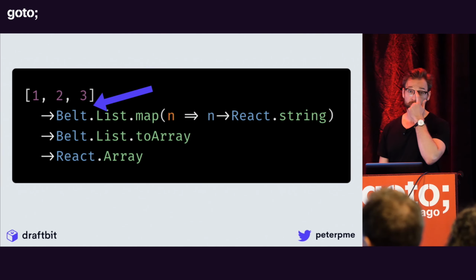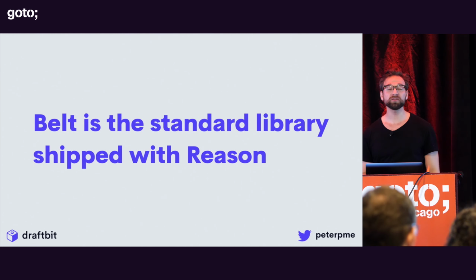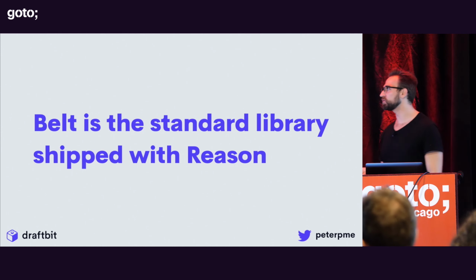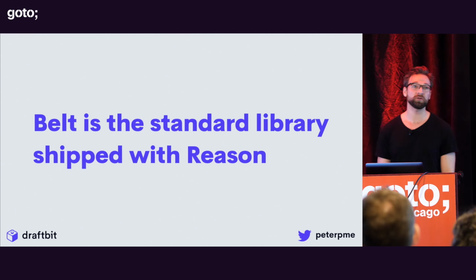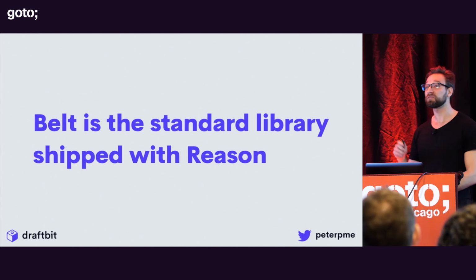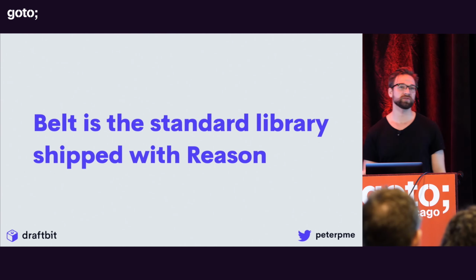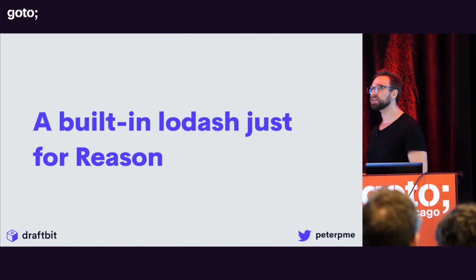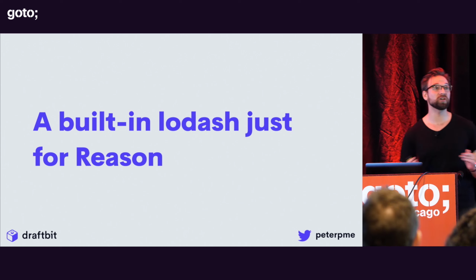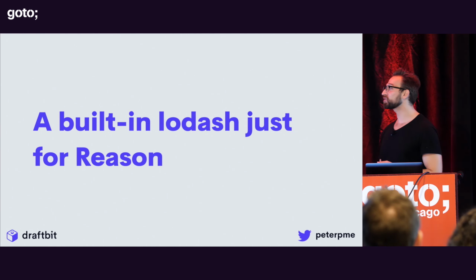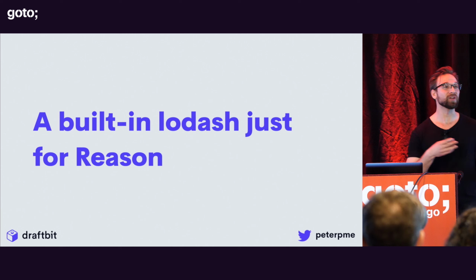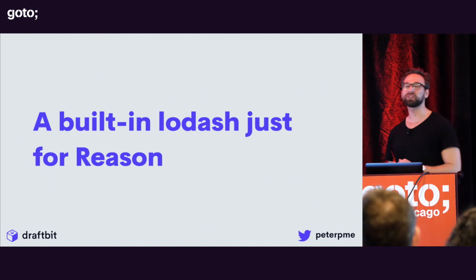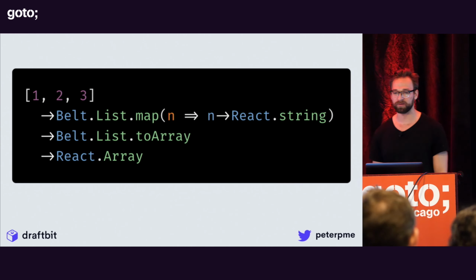Okay, so Belt. What's Belt? Belt is a standard library that's shipped with Reason. You can use it. You don't have to use it. You can also access the JS libraries that you're used to, like map and find and filter and all those things. Or you can use Reason's standard library, which is super optimized and super nice. It's sort of like using Lodash, but just for Reason. JavaScript doesn't have a standard library. You can call Lodash that standard library. So it's nice having a tool chest of things that I use commonly.